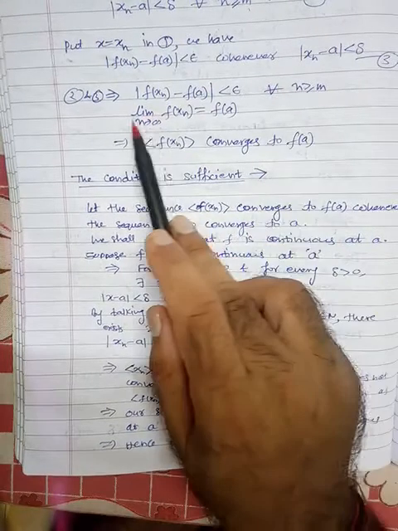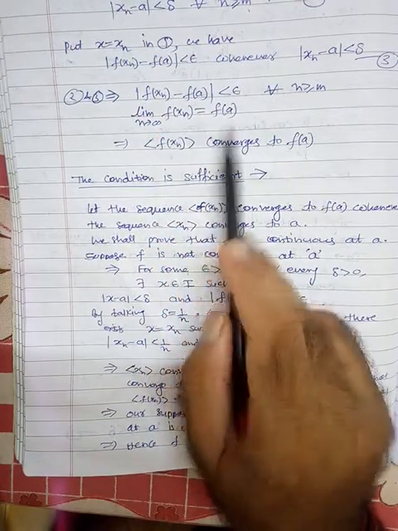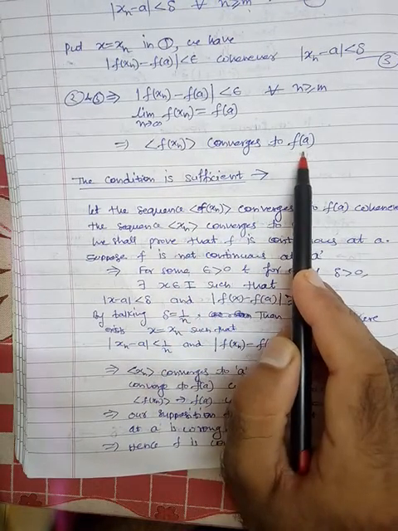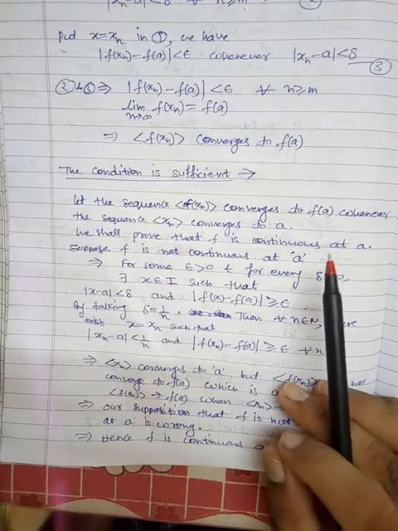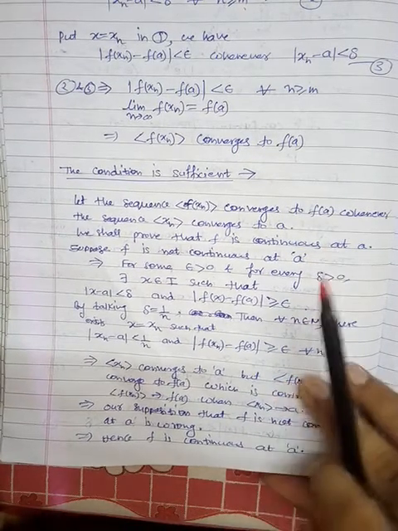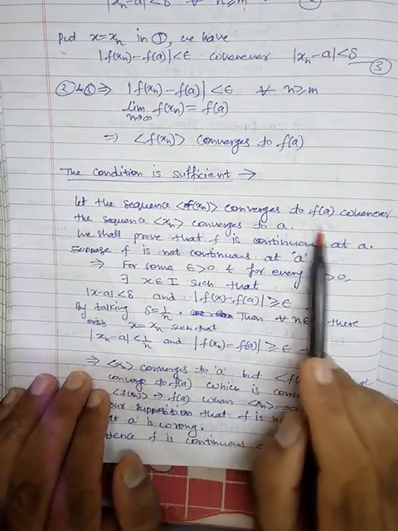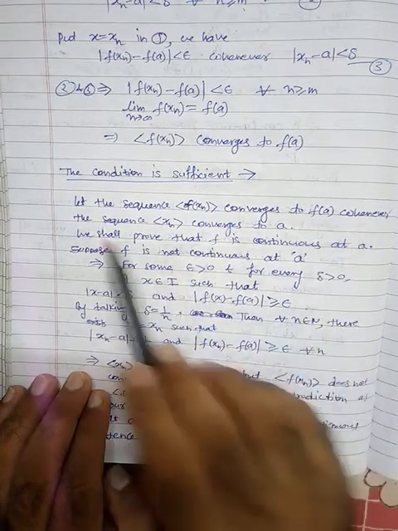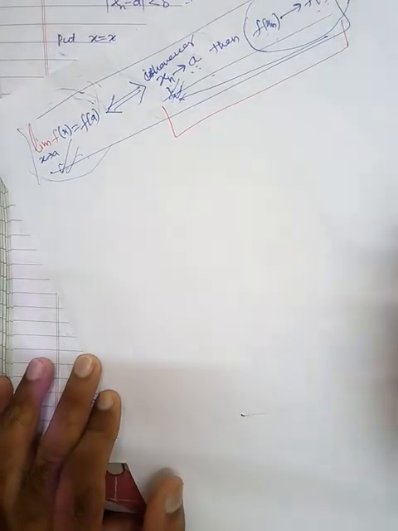So in limit we can write this as limit n tending to infinity of f of xn equals f of a. So this sequence converges to f of a. Now the sufficient part. Let the sequence f of xn converge to f of a when the sequence xn converges to a. So we are considering this part. Now we will prove this.